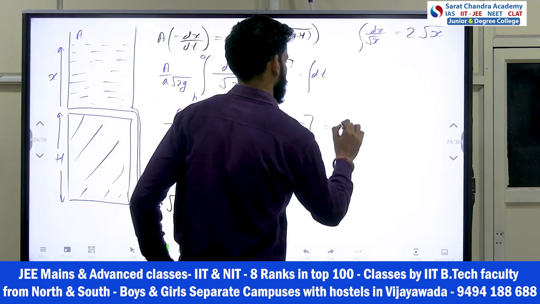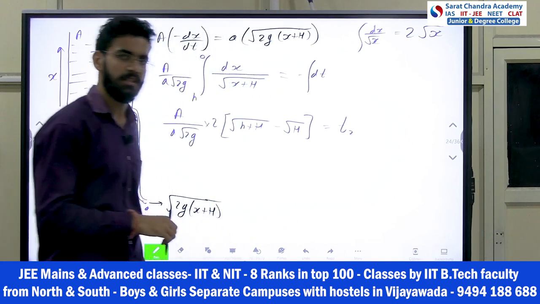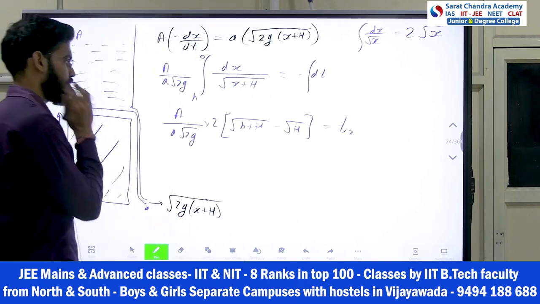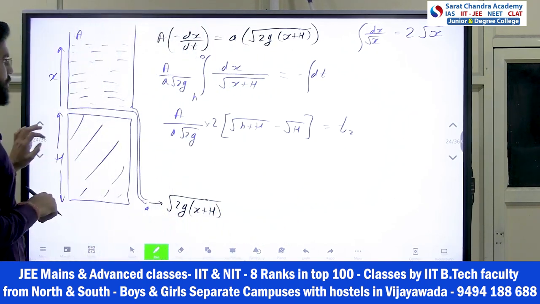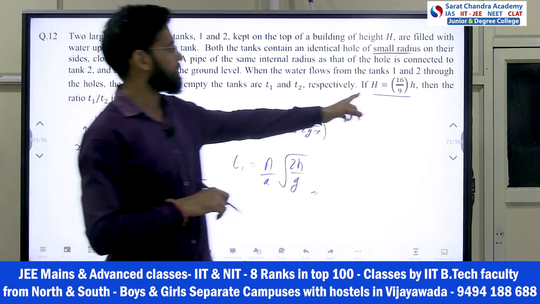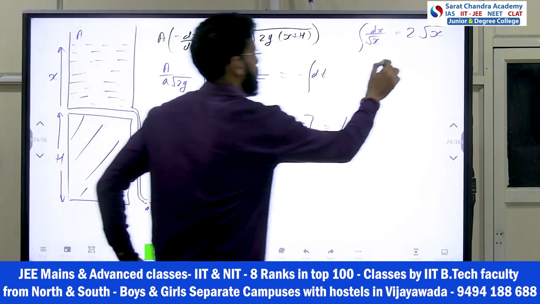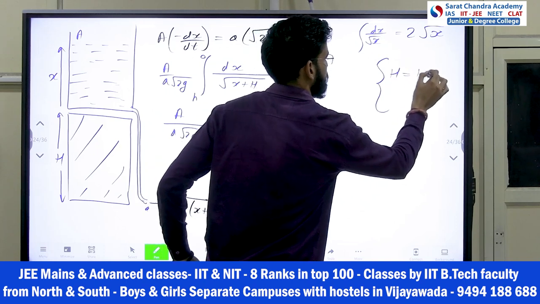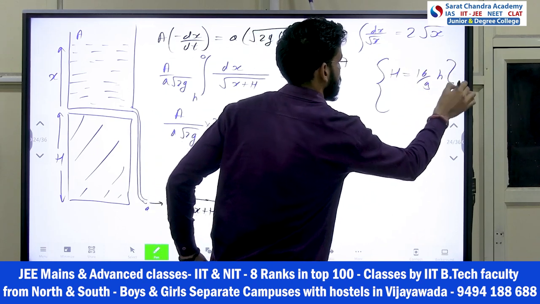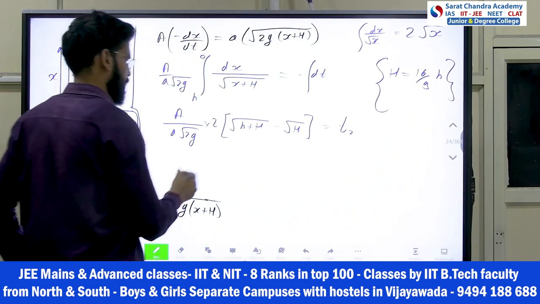Is equals to integration of dt, t2. Here time is taking t2 time, okay. Now relation is given between small h and capital H. What is that? Capital H is 16 by 9 of small h, okay. How much is given? Capital H is 16 by 9 of small h, okay. So solve for that, okay.